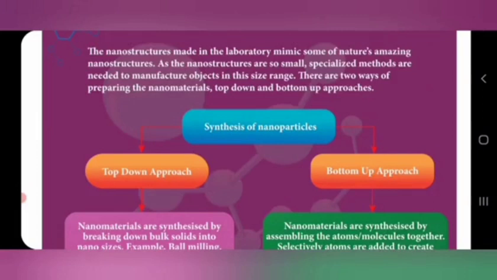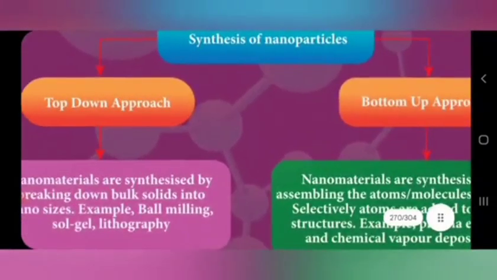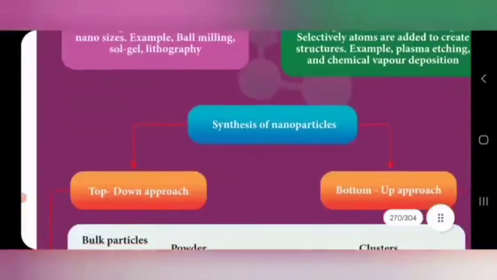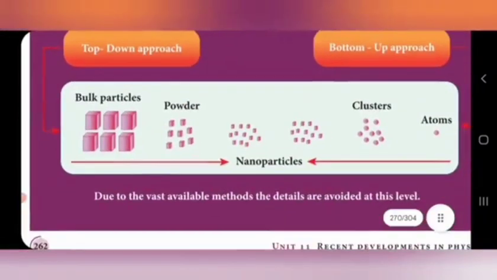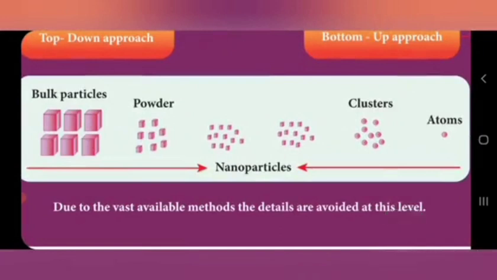So that can be divided into two types of synthesis of nanoparticles. The first one is the top down approach, and the second one is the bottom up approach. For the top down approach, bulk material is converted into nanoparticles. They are giving the examples here. See, the bulk particle is present. It can be crushed to form a powder, and then we split that powder into nanoparticles. And the second one is the bottom up approach.